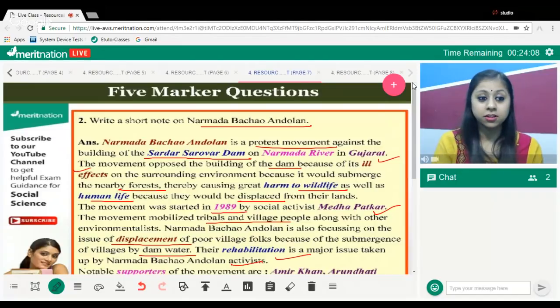So, we have learned. See, this could be an interdisciplinary question also. Write the effect of the Narmada Bachao Andolan on people, okay, on the geography or on economics. So, you can explain it. Fine. This could be an interdisciplinary question which I have given to you all.